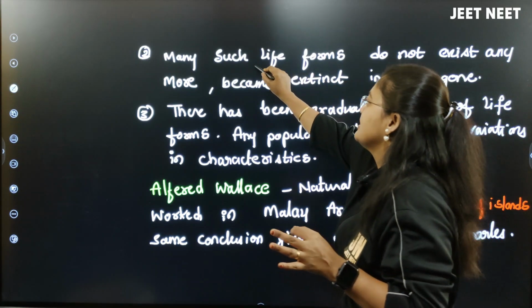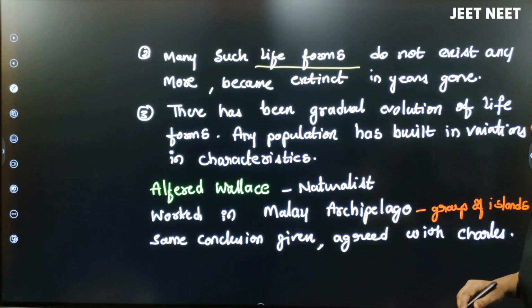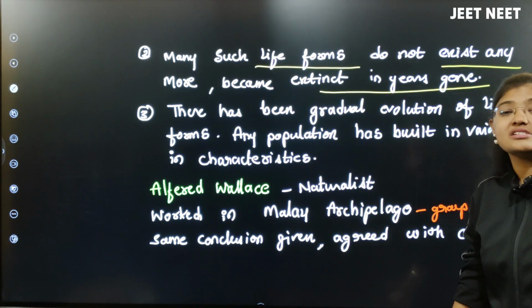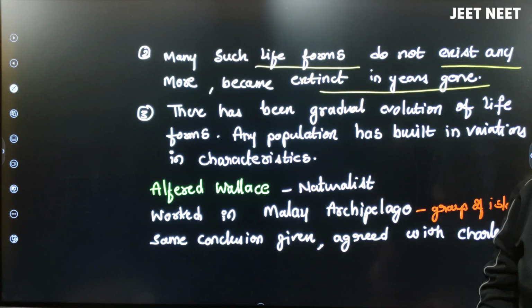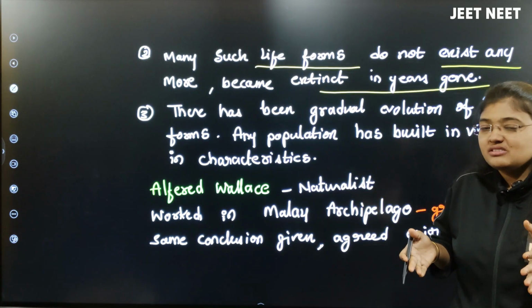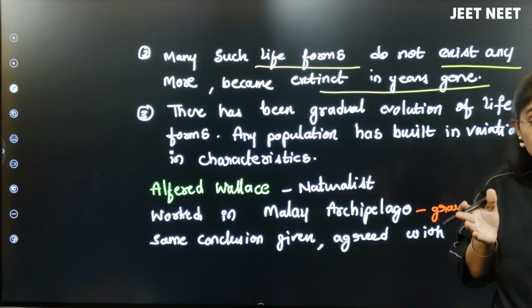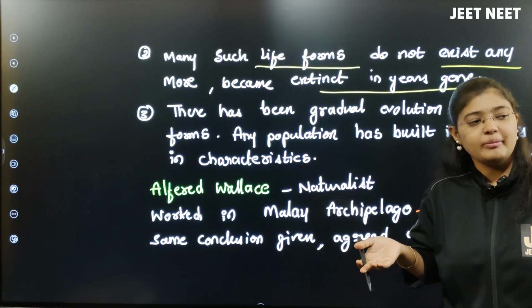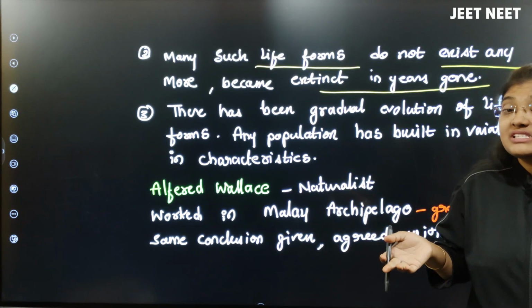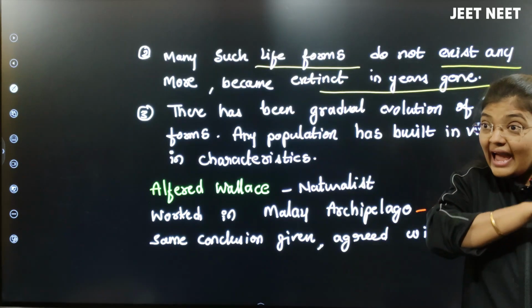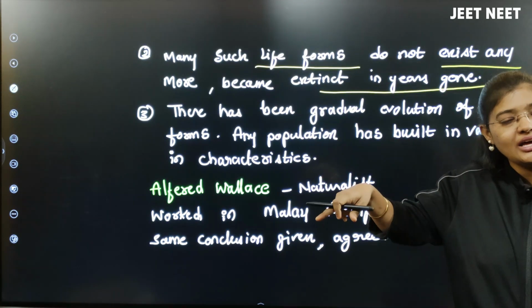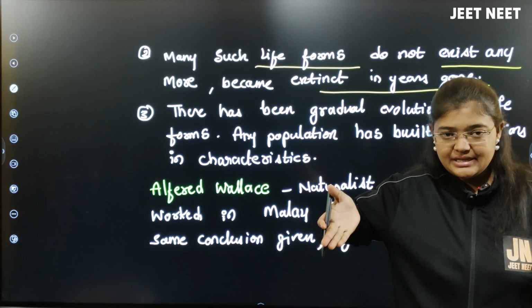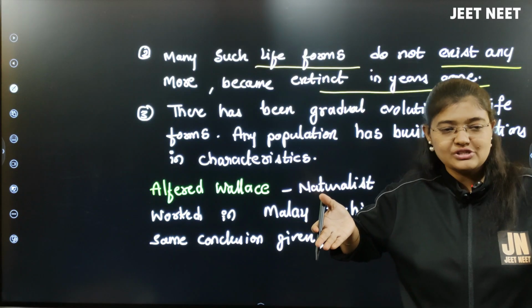Many such life forms, that is species, do not exist anymore, they became extinct years ago. It means there are similarities between present day species and extinct ones. Whatever species existed million years ago, some have already become extinct, and the character which was in that species is still present in the existing species. I repeat the point again. Existing species, present day species, and extinct means which was there million years ago.